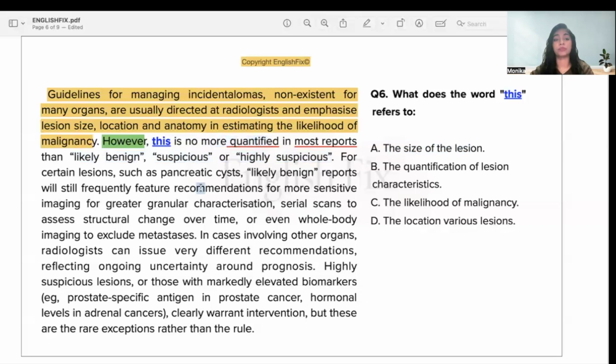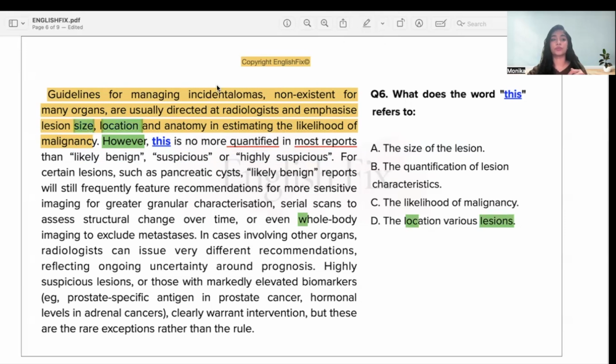I have another problem. The focus is not only on the lesion size, so there is no way that the term "this" is referring to only lesion size, because I have another answer option. It says the location of various lesions. First of all, the location term is also mentioned here. Not this part, but rather the location part here. Here they have mentioned the lesion size as well.